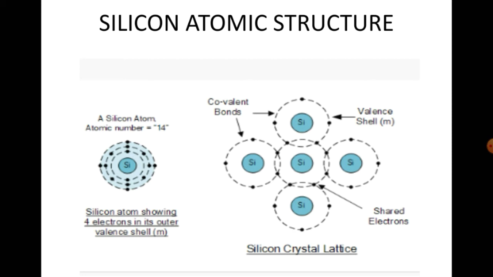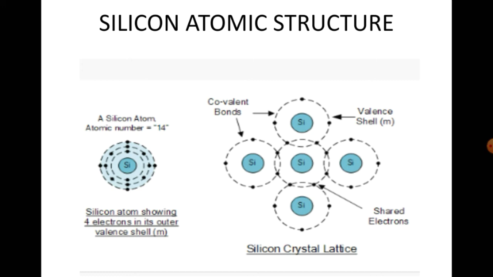In the first orbit, a maximum of 2 electrons can be accommodated, using the formula 2n squared, where n is the order of the orbit. If you substitute 1 for the first orbit, it becomes 2 into 1 squared, which is equal to 2. So the maximum number of electrons in the first orbit is 2.